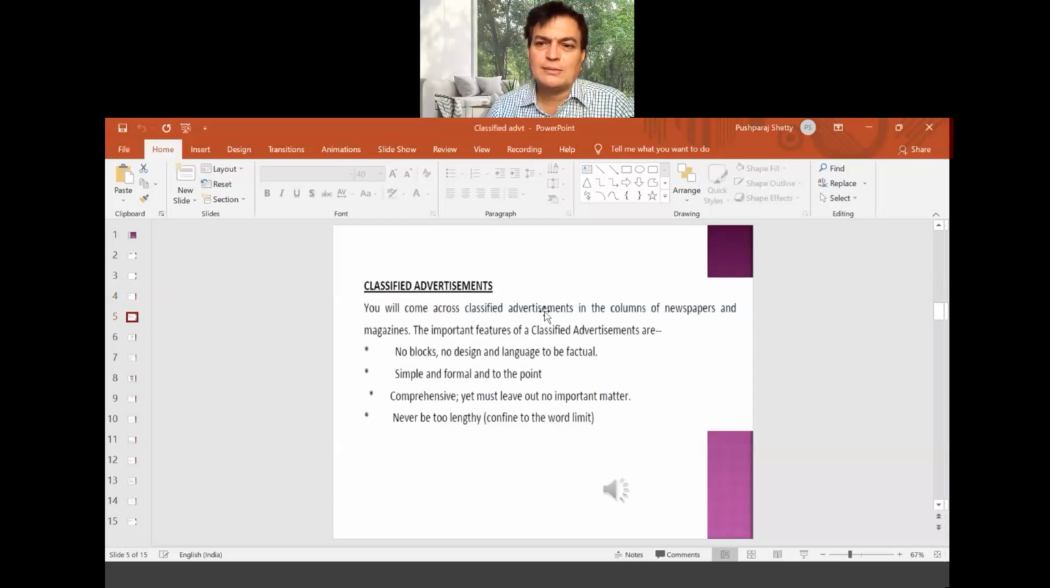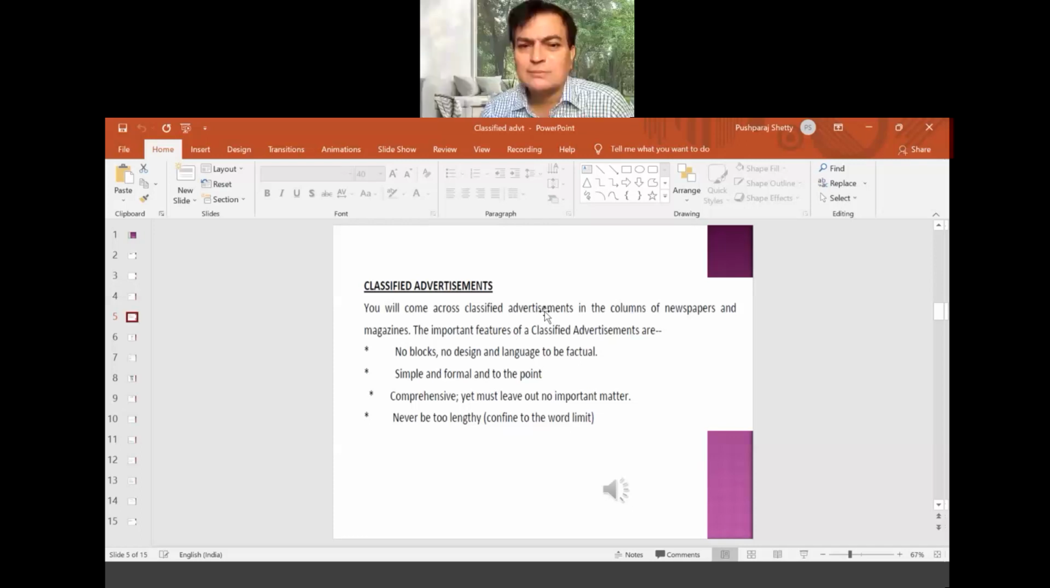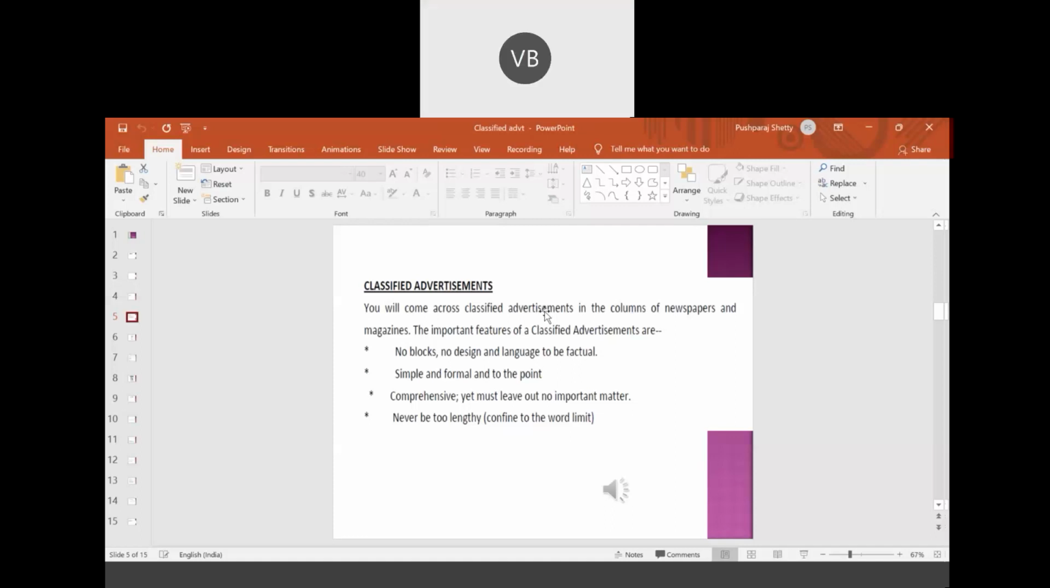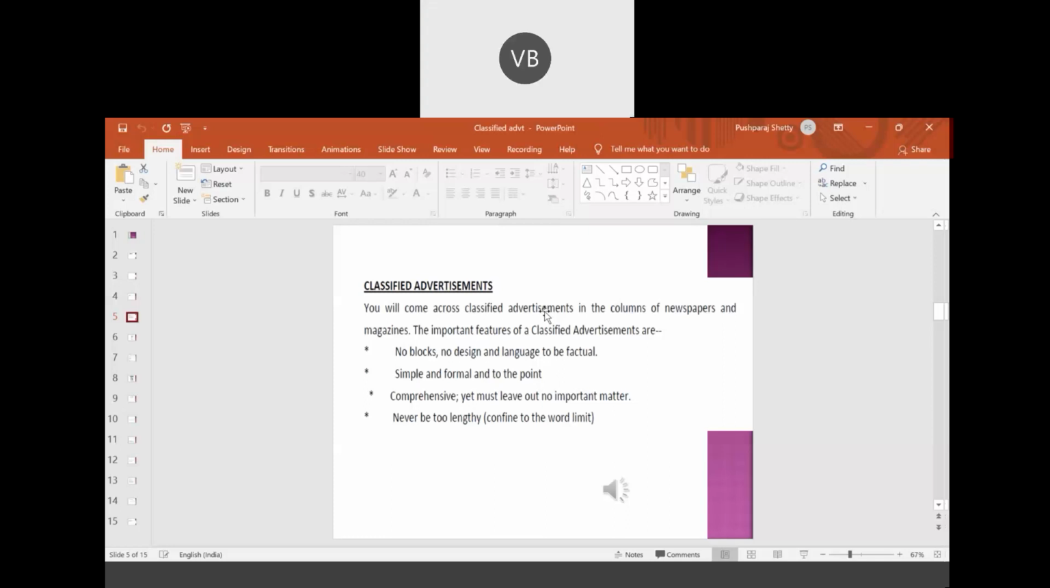Sir, classified advertisement. Yes. Advertisement for lost and found also will be there, no, sir? Advertisement for lost and found. See, that is also a type of advertisement. I will discuss about that also. All those advertisements we are discussing. Lost and found also, okay, you are right. Yes, that is also a classified advertisement. You are right. We are going to discuss about that also.